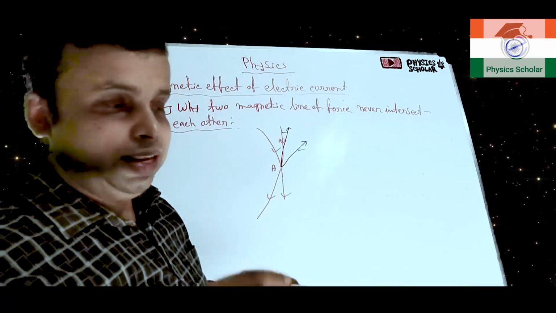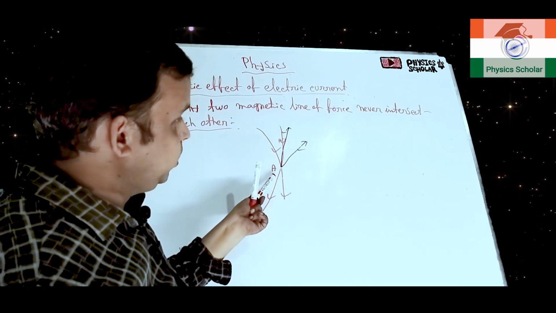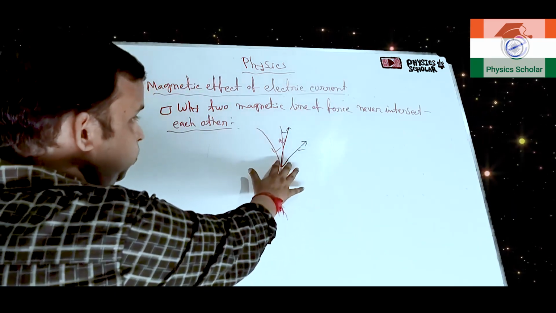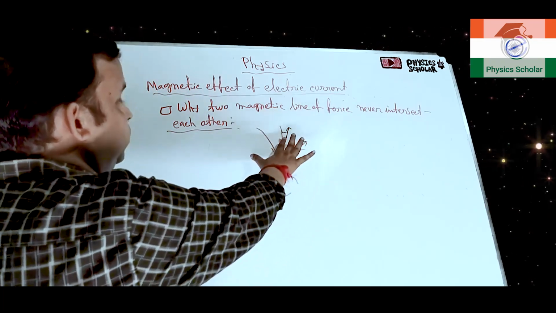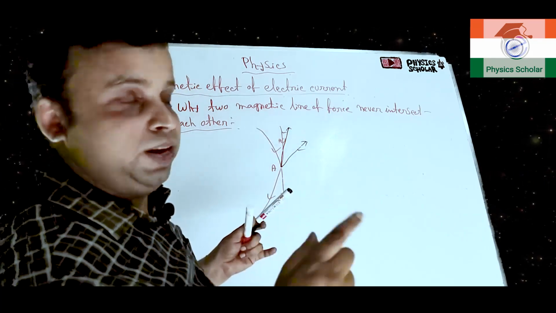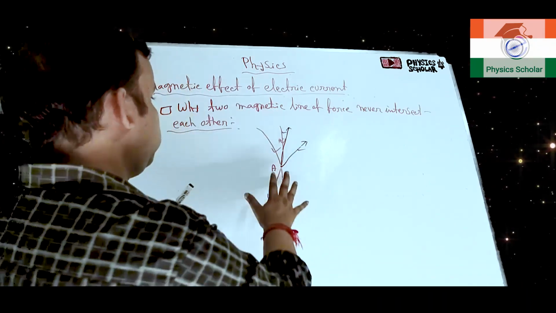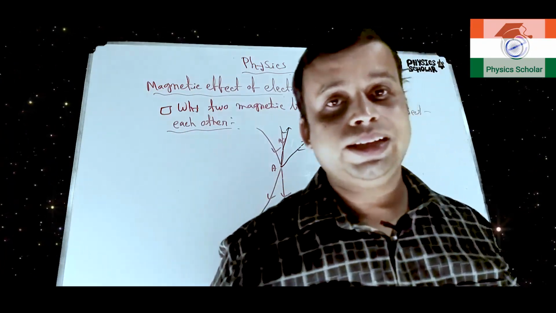I already told that from a particular point, the direction of the magnetic field should be in a particular direction, not in different directions. So here the two magnetic lines of force represent two different directions of the magnetic field from the same point, which is not possible. Clear? So that's why two magnetic lines of force never intersect each other.